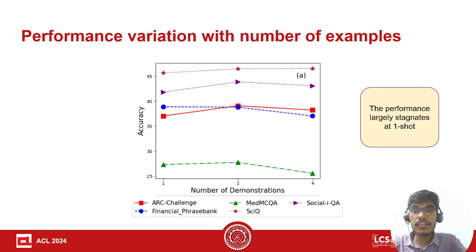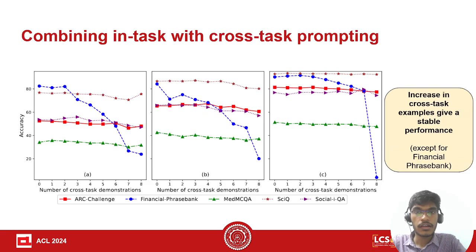However, in traditional in-context learning, we see that the performance generally increases up to 8 shot and then stagnates. But in cross-task prompting, we see that the performance largely stagnates at 1 shot. In some scenarios it may be possible that the user can create one or two in-task examples. But creating 8 examples for a domain-specific task is tough, so we explored the possibility of combining in-task prompting with cross-task prompting.